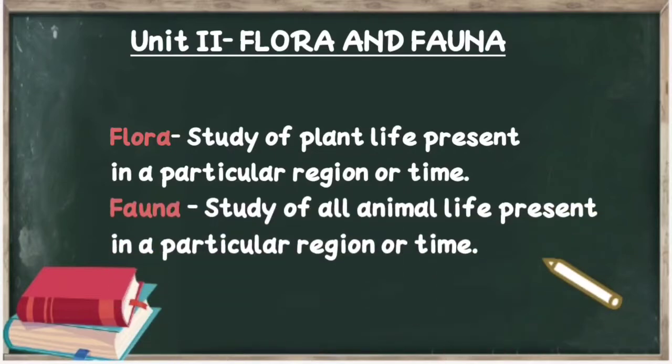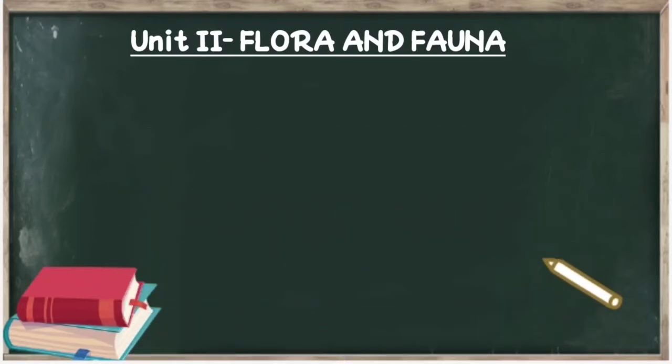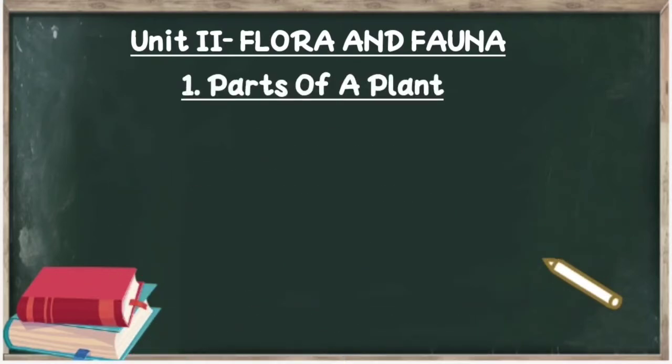But fauna means the study of all animal life present in a particular region or time. So in fauna, we are going to study only animal life. In flora and fauna, we are going to study the different kinds of plants and animals related to their environment. So let's begin the first chapter from this, and that is parts of a plant.